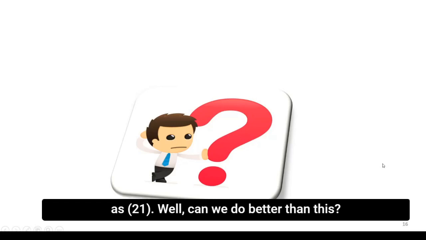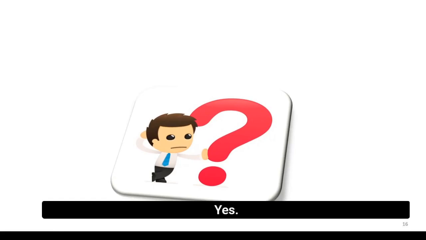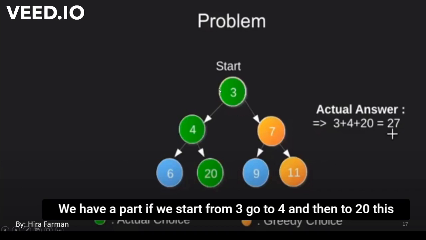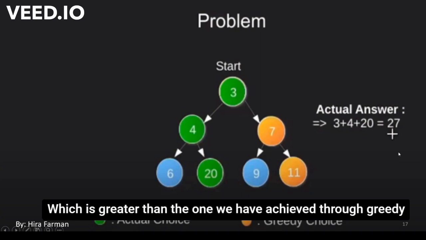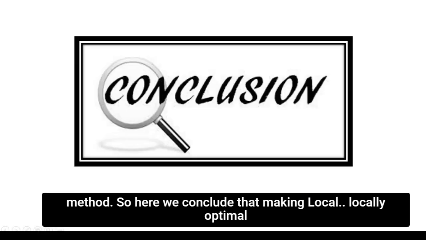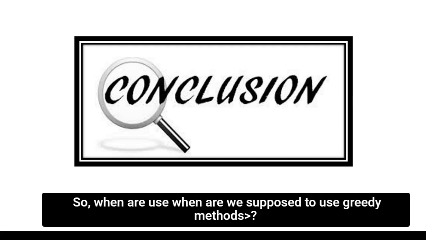Well, can we do better than this? The question is in my mind. Yes. We have a path if we start from 3, go to 4 and then to 20. This path will give us a sum of 27, which is greater than the one we achieved through the greedy method. So here we conclude that making locally optimal greedy choices doesn't always give us a globally optimal value.